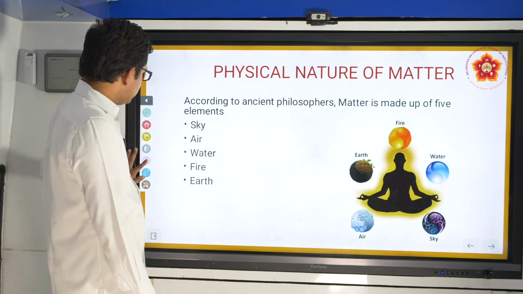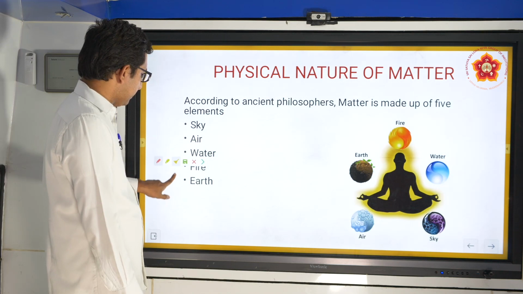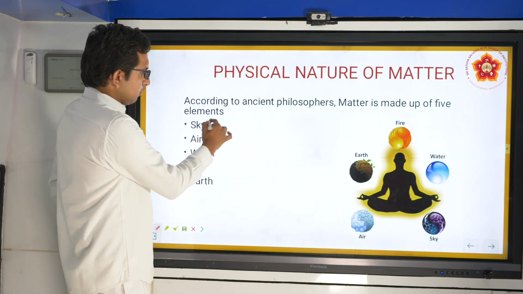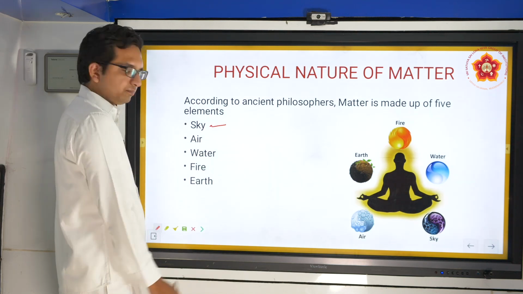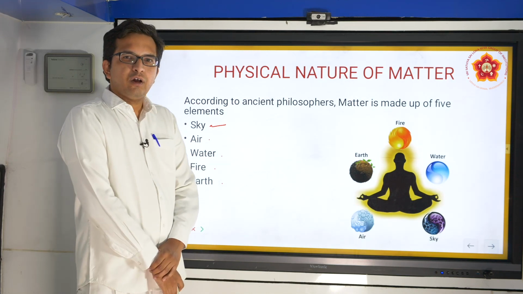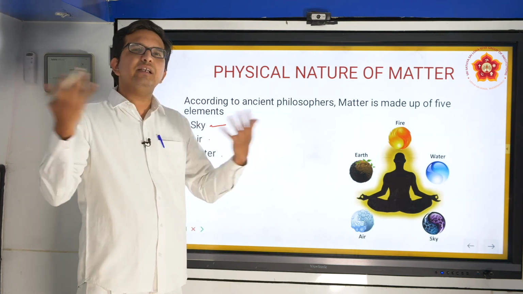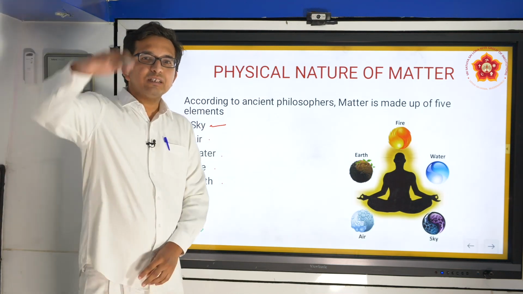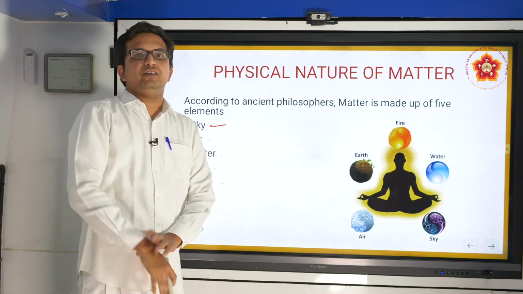In this physical nature of matter, we come across words like sky, air, water, fire and earth. We have come across these words n number of times till today. What is sky? Something that is present above our head.